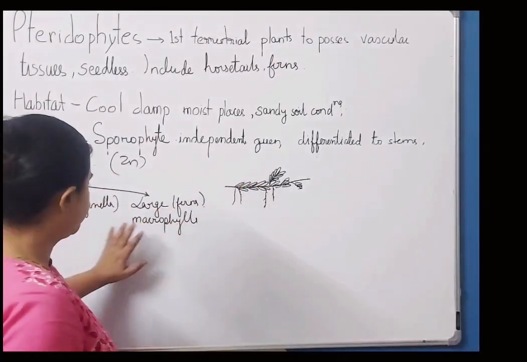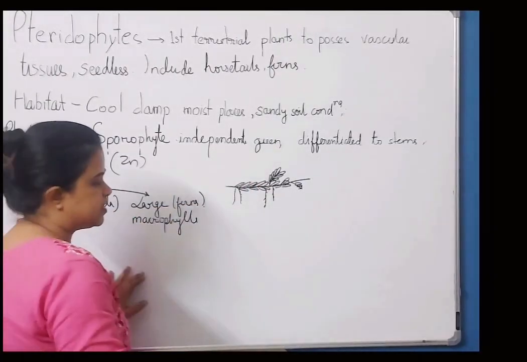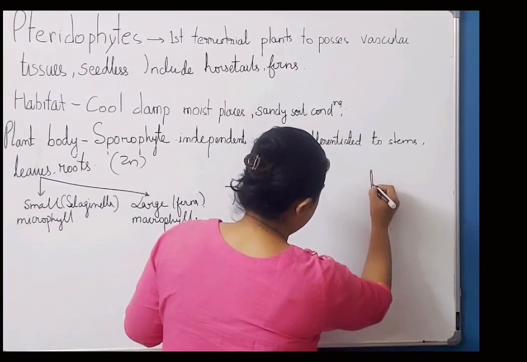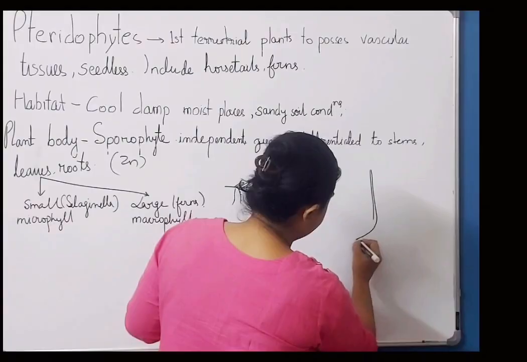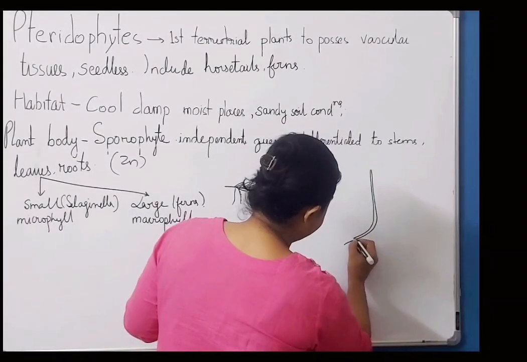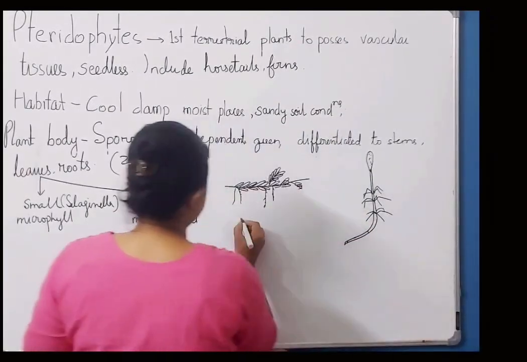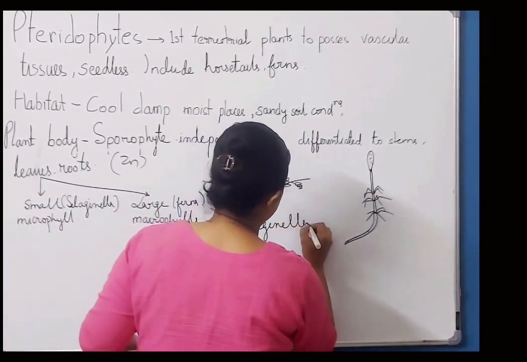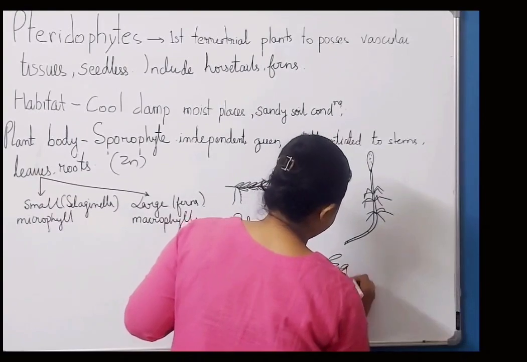Tiny leaves. फिर देखते हैं Equisetum का. Equisetum का क्या है मैं अभी draw करती हूँ, and as we move ahead, we will refer to this structure. This is Selaginella. Equisetum.